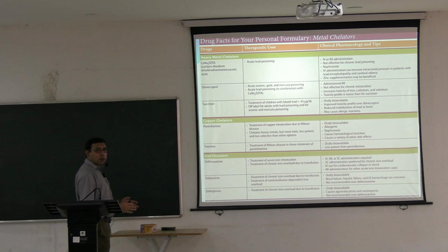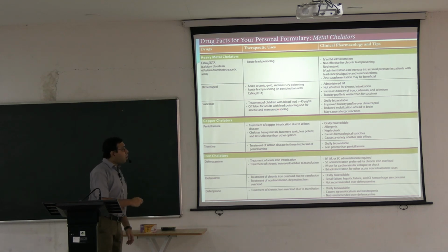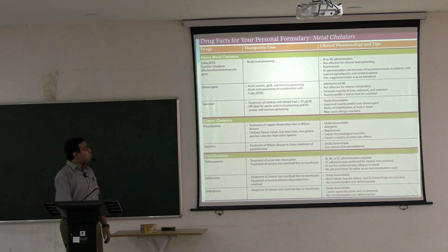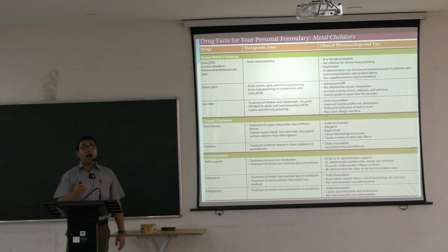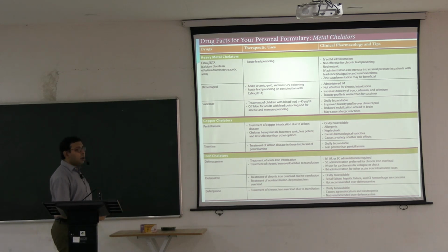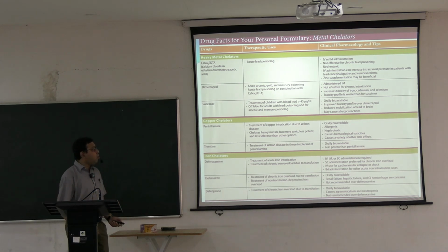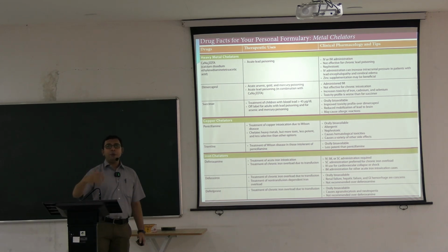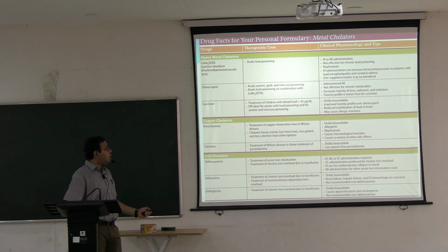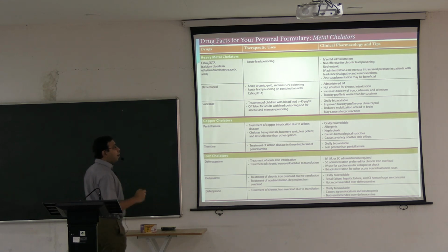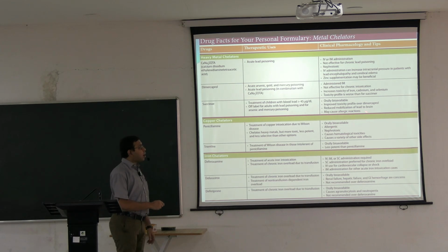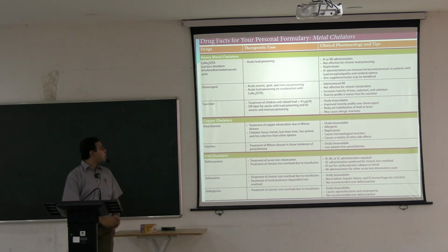Succimer is the newer one, with lesser adverse drug reactions, more or less similar, mainly used when the blood lead concentration is very high, greater than 45. Lead poisoning, off-label for adults with lead poisoning, and it is also used for arsenic and mercury poisoning. I am telling the same thing repeatedly so that it will be easier to understand. It is orally bioavailable, has an improved toxicity profile over Dimercaprol, reduces mobilization of the lead to the brain, and may cause allergic reaction.